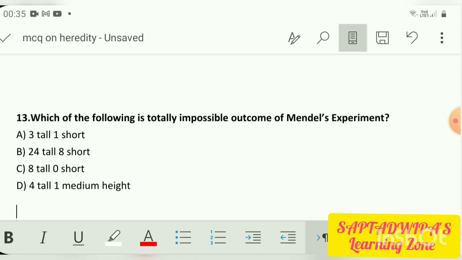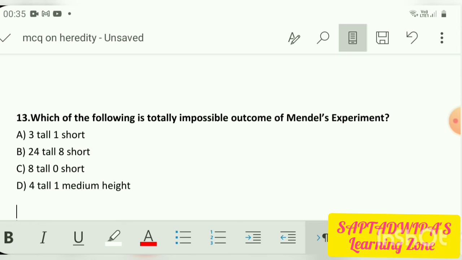Okay, so 3 tall 1 short, yes, obviously 3:1 ratio. 24 and 8, if you see that, so when we are doing the ratio of 24 and 8, that is 24 is to 8, you will see that is also 3:1, because 8 gets cancelled. If we cut 24 with 8, then 3 and 8 will be cut with 8, so 1, so 3:1. Then 8 tall, 0 short. Yes, that can also be possible.